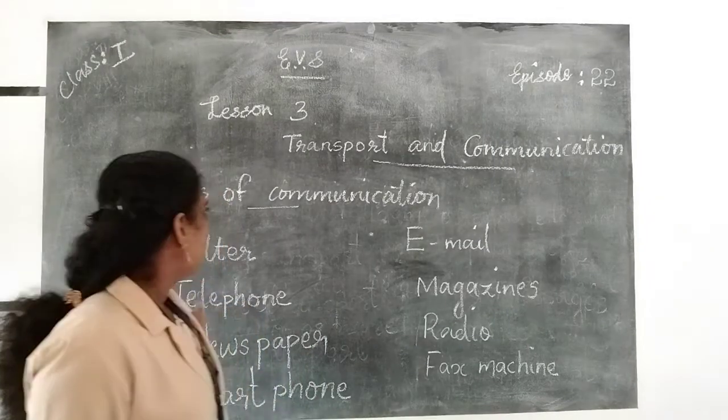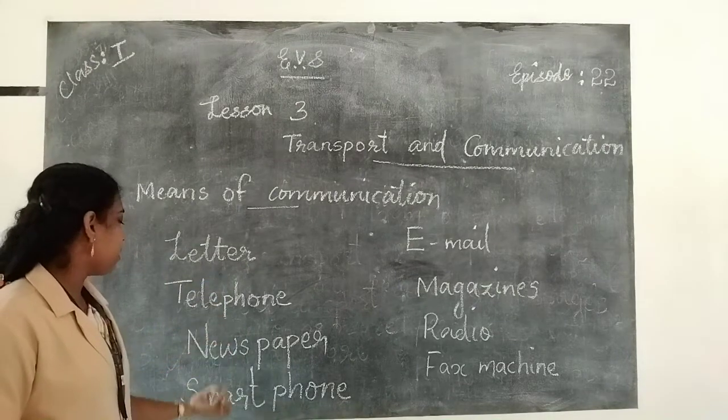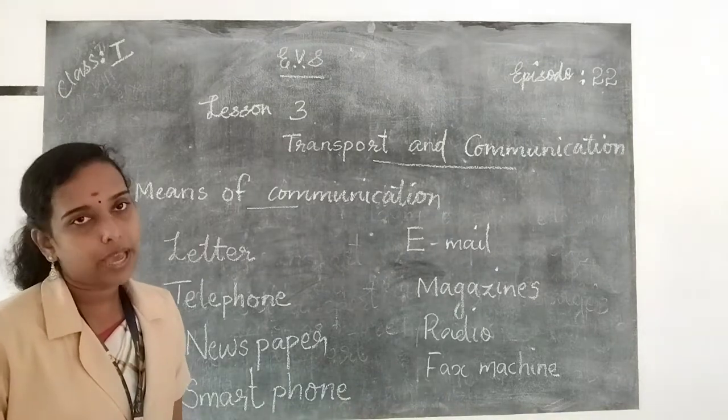Then these are the different means of communication: letter, telephone, newspaper, smartphone, email, magazines, radio and fax machines. Okay.